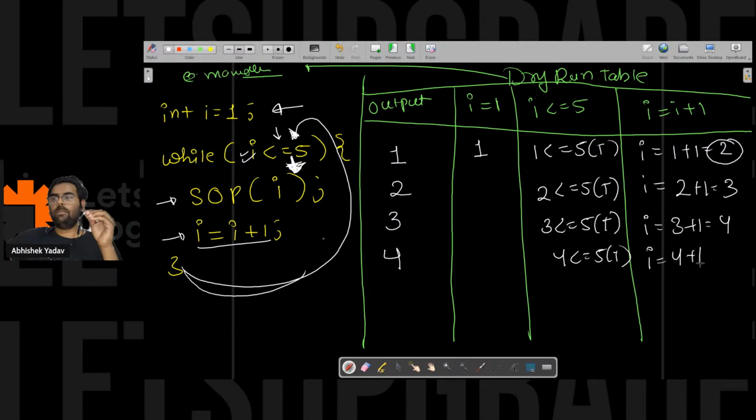That is 4 plus 1, which is 5, right? Again you will go to the condition. 5 is less than or equal to 5. The condition is true, so you will print 5 on the output screen, and after that you will increment the value of I.